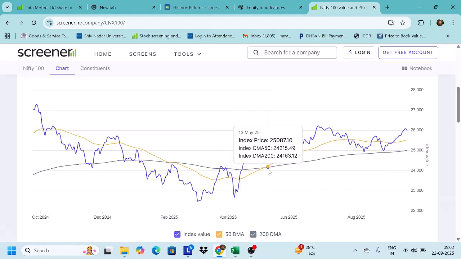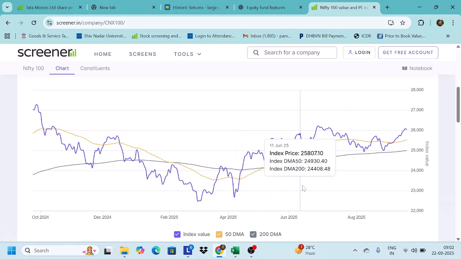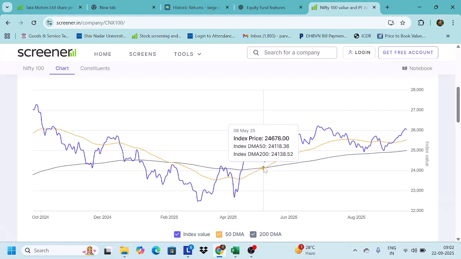Now it all happened around here. If you look at this point, when the Nifty was 25,381, and it was 8th of May when the crossover happened. So this was a kind of golden crossover. After that, it gave a confirmation that the market is on an uptrend. Of course, the market started moving a little bit earlier, because moving averages are lag indicators, so they give you a confirmation after 15 days or 2 weeks or 3 weeks. So it may take some time for the moving averages to cross over and give a confirmation that the market is now in a bullish zone.